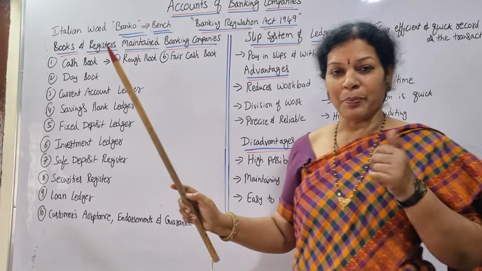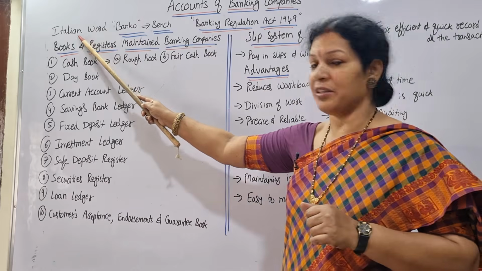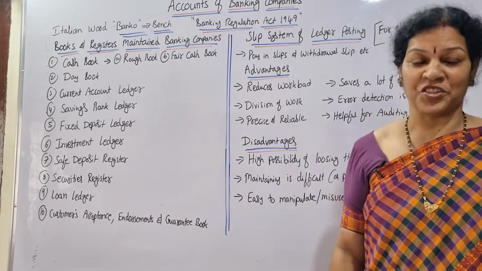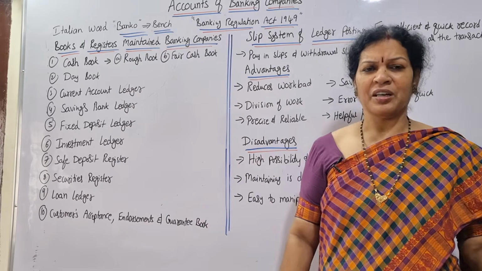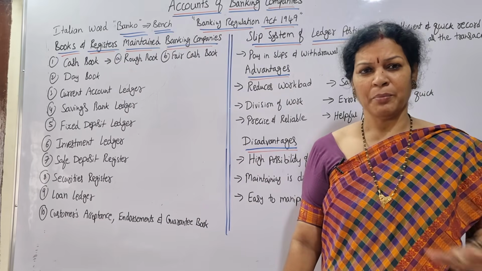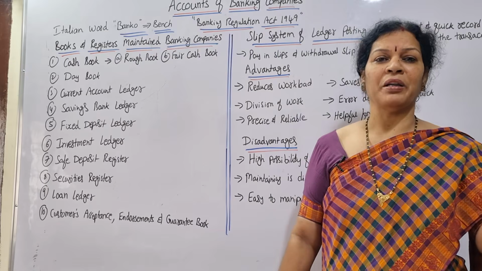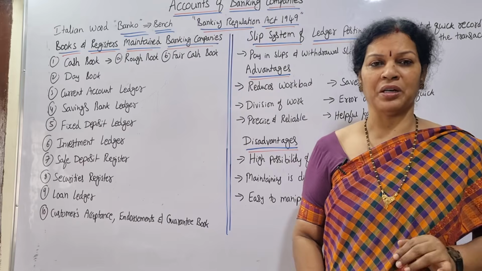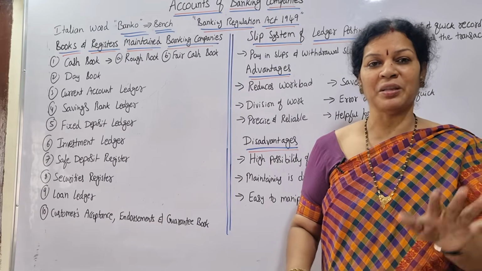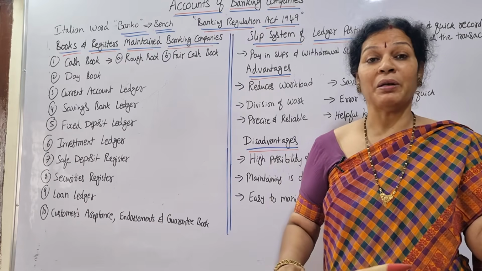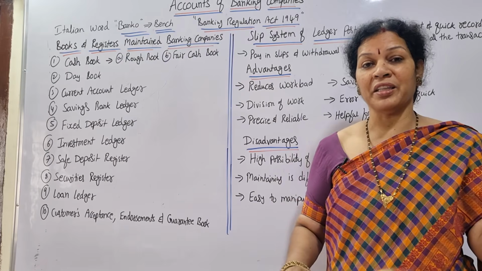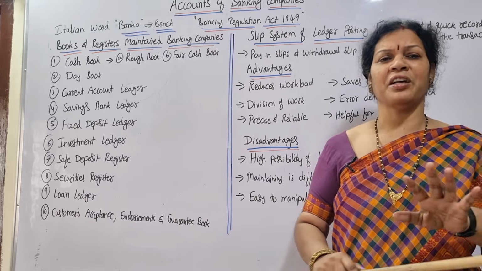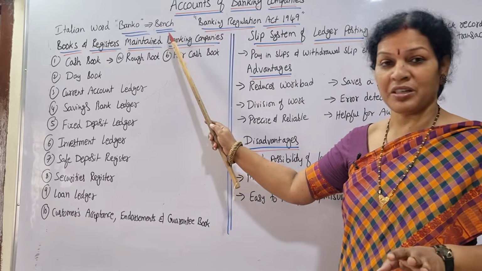Remember that the word banking is an Italian word. It is derived from the Italian word banco. Banco means bench. In olden days, people used to sit at one bench. Money lenders who wanted to mortgage and give money to others used the bench, and whoever wanted money came over there to take a loan or any amount. That is why the word bench was used.